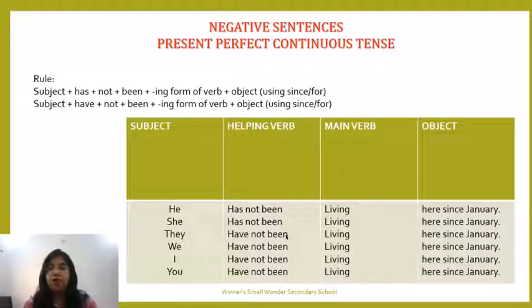They have not been living here since January. Why are we using since? Because we are providing the exact point of time. We have not been living here since January. I have not been living here since January. You have not been living here since January.